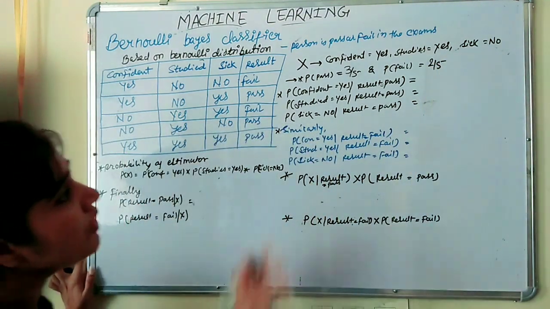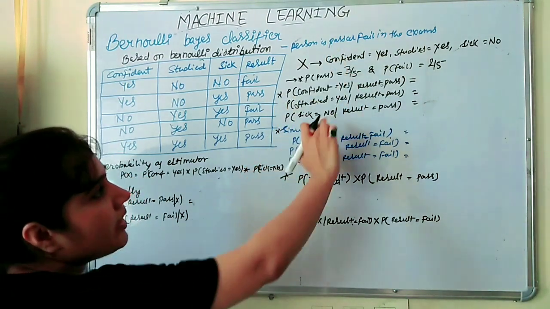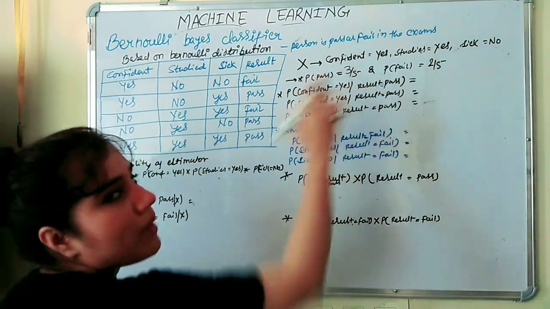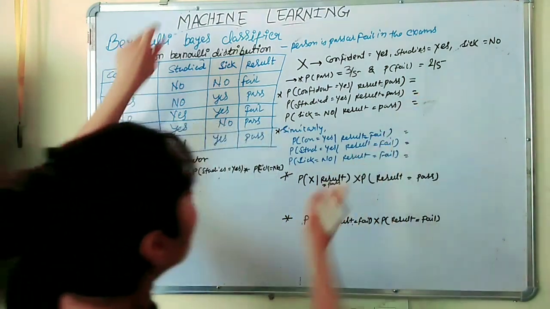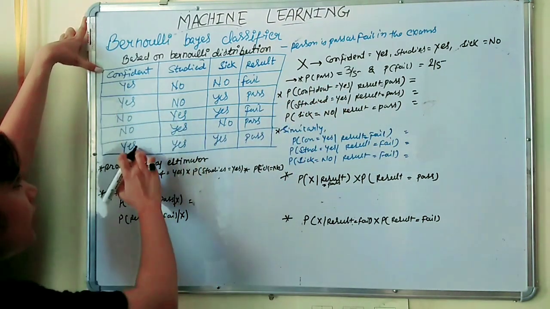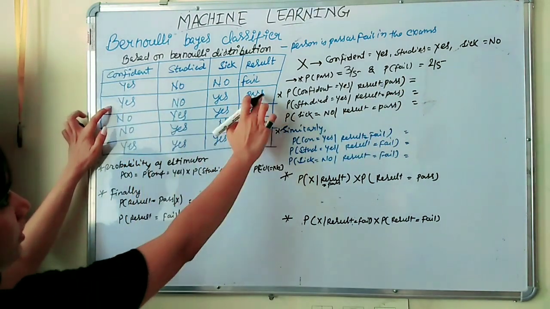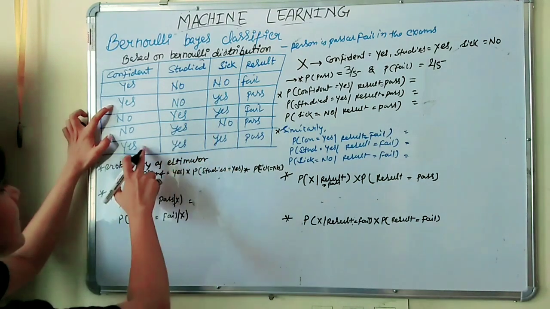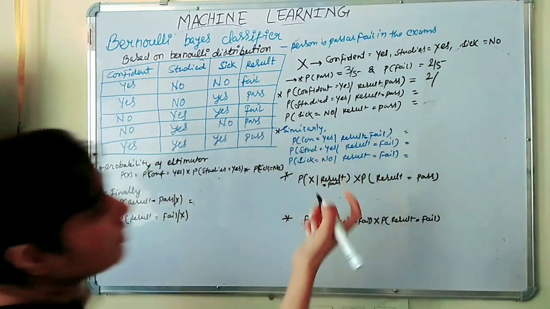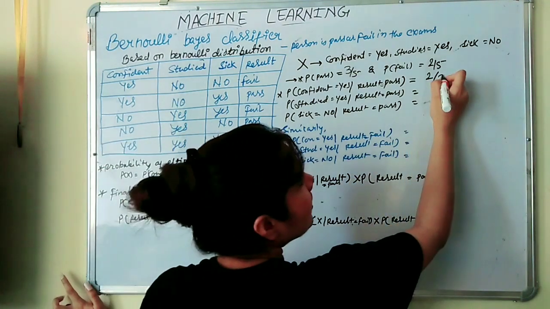Okay. Now we will find the P confident. We will find according to estimator, where P confident equal to yes, where result has given pass. So we will just see the confidence. How many confidence having yes? 1, 2, 3. In how many yes the result is pass? So there is 1, 2. 2 yes, where result is pass. So we will take 2 yes. So here we will put 2 upon the total pass result is 1, 2, 3. So we will put here 3.